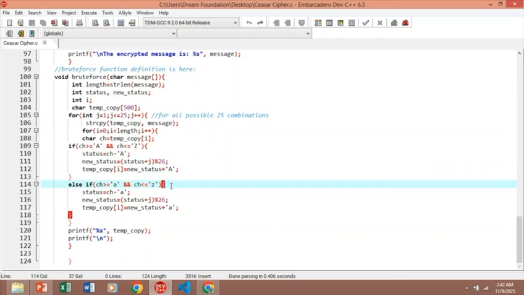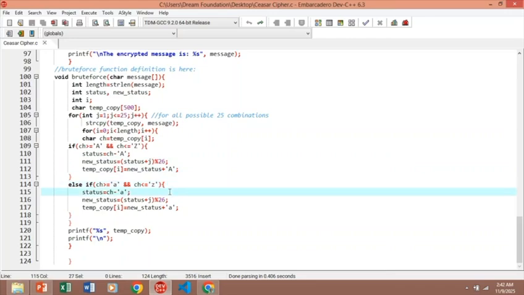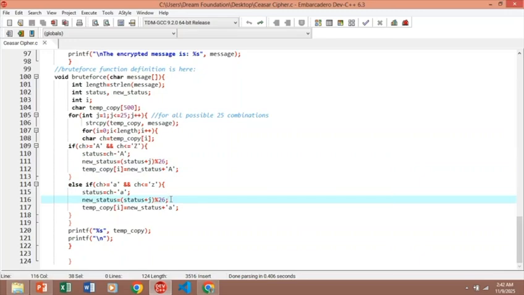Otherwise, if the character is a lowercase letter from small a to small z, do lowercase shifting. Convert the lowercase letter to a number 0 to 25. This subtracts the shift j and wraps around with plus 26 and modulo 26.